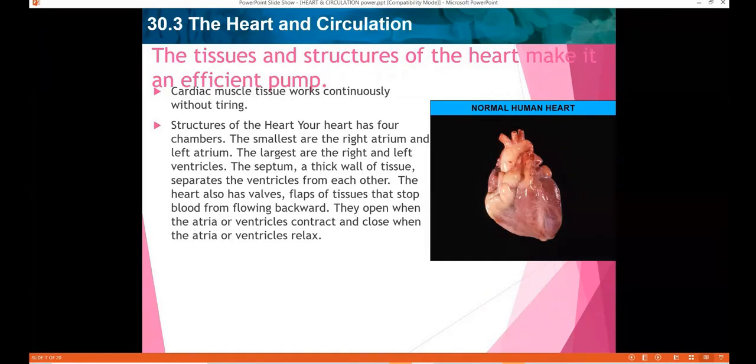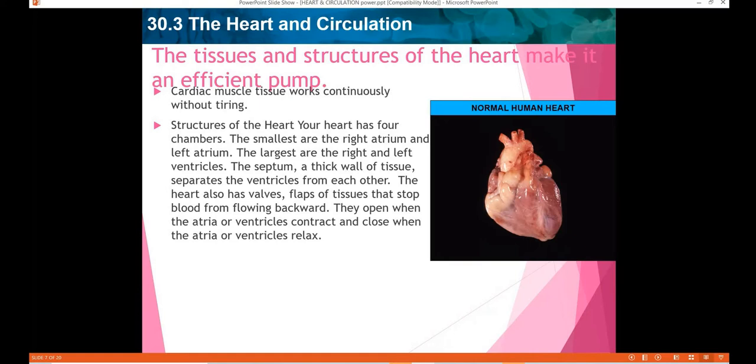Okay, so each day your heart beats about 1 lakh times, circulating blood through nearly 96,000 kilometers of blood vessels, roughly a quarter of the distance to the moon. Can you imagine? So this is how long your blood vessels are, and your heart beats about 1 lakh times a day, circulating blood through blood vessels so long that they can cover a quarter of the distance to the moon.